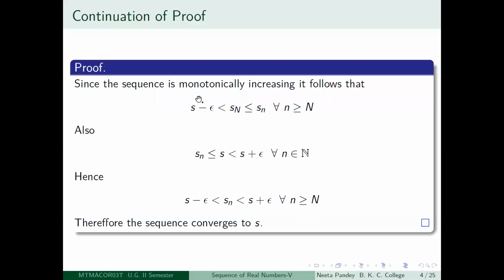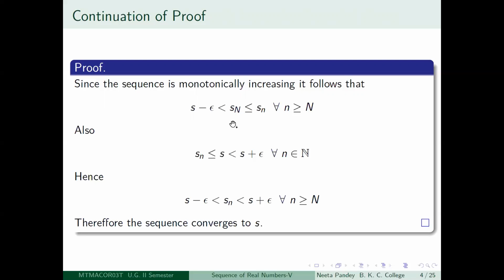So here S capital N will be less than or equal to S capital N plus 1, that will be less than or equal to S capital N plus 2, and so on. So if you take any little n greater than or equal to capital N, then Sn will be greater than or equal to S capital N.